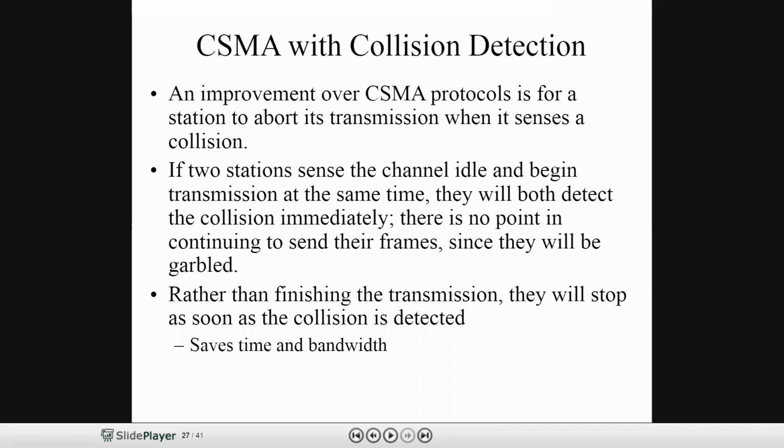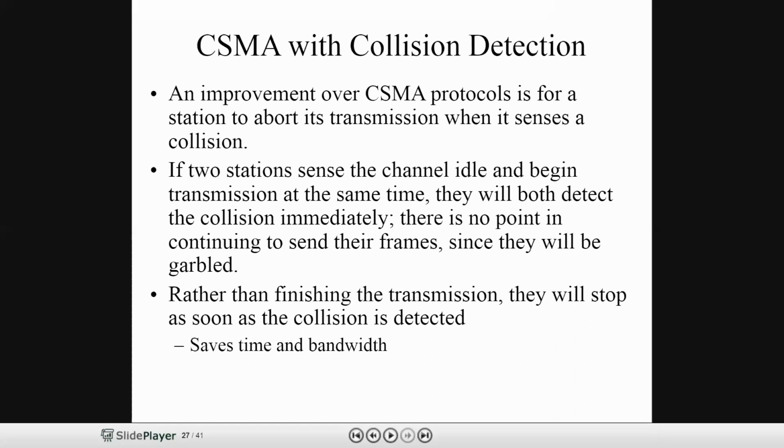Let's take an example. Suppose two stations, A and C, want to transmit data. Before transmitting, the two stations sense the channel. Both find the channel idle and begin the transmission at the same time.